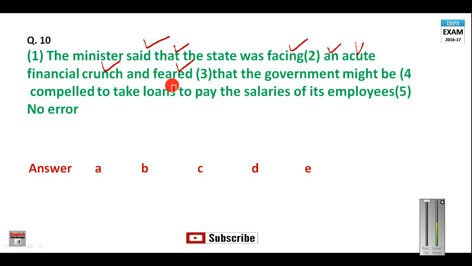Feared, this is correct here. What he feared is explained here, that the government might be compelled, so this is correct because this part is written in passive voice. Might be and may be can be used correctly here. Might be compelled to take loans to pay the salaries, correct here. Of its is correct here because we are talking about the government. So its employees. So this sentence is grammatically correct, and the answer of this question will be E, that is no error.